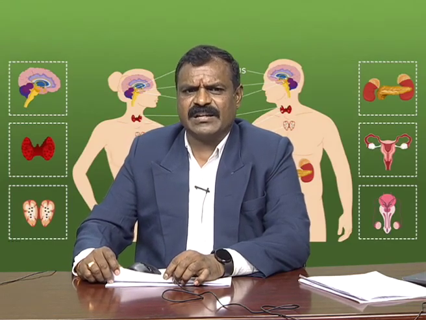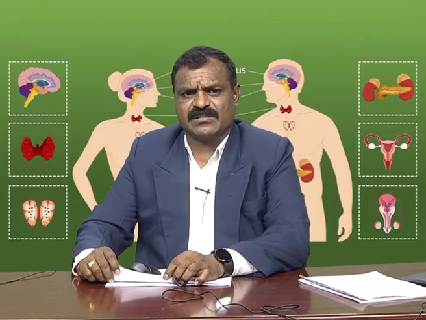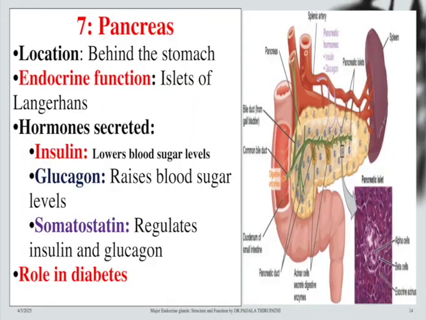These areas release or produce the hormones. The most important hormones are insulin and glucagon. Insulin is the most important hormone, used to lower the blood sugar levels of human beings, and glucagon is quite the opposite of insulin. It is useful for raising blood sugar levels in human beings.